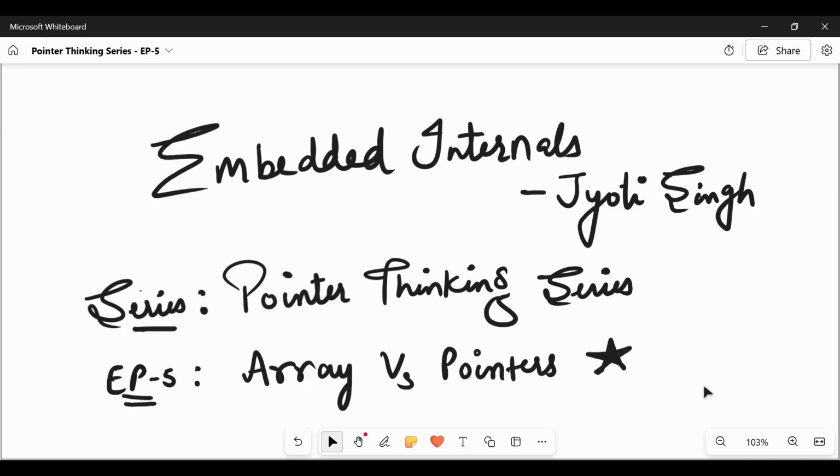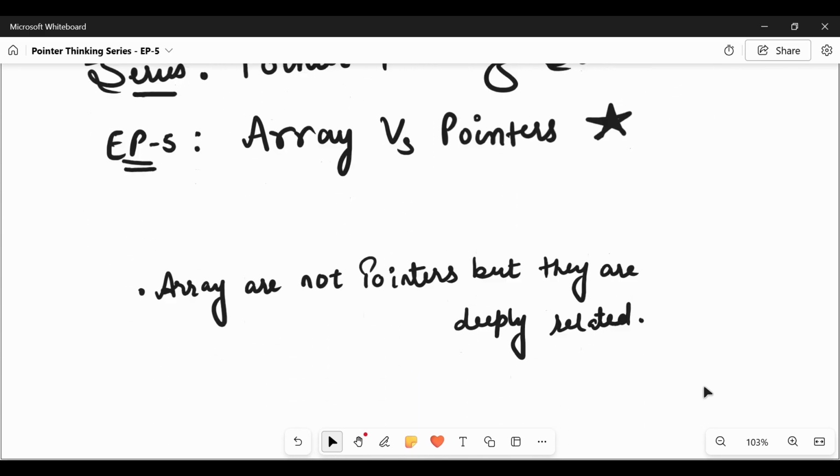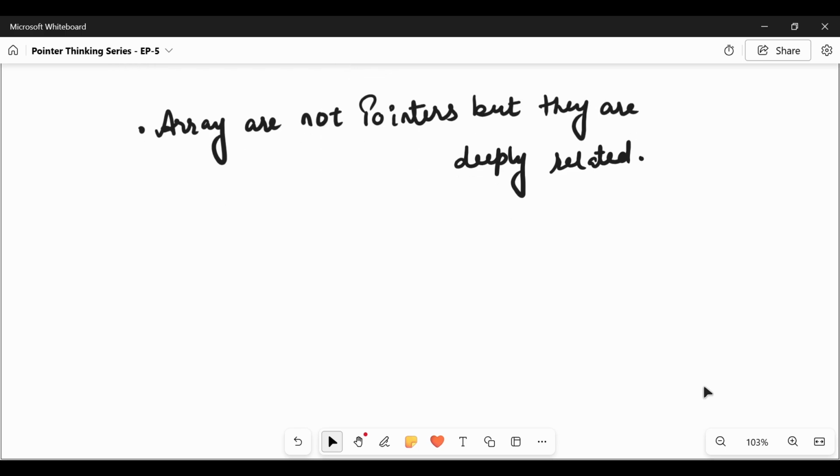In this episode, we are going to check array versus pointer. Most developers think that arrays are pointers, but an array is actually not a pointer. But arrays and pointers are very deeply related. Understanding the distinction between array and pointer helps in understanding array indexing, function parameters, string handling, memory layout, and embedded firmware APIs. Let us see how an array and pointers are related and where they differ.